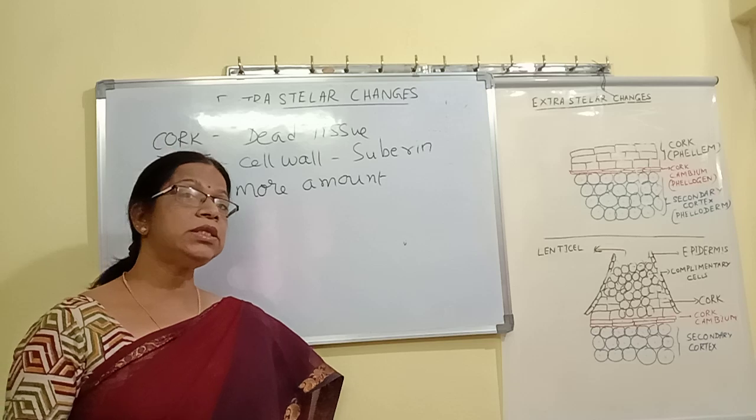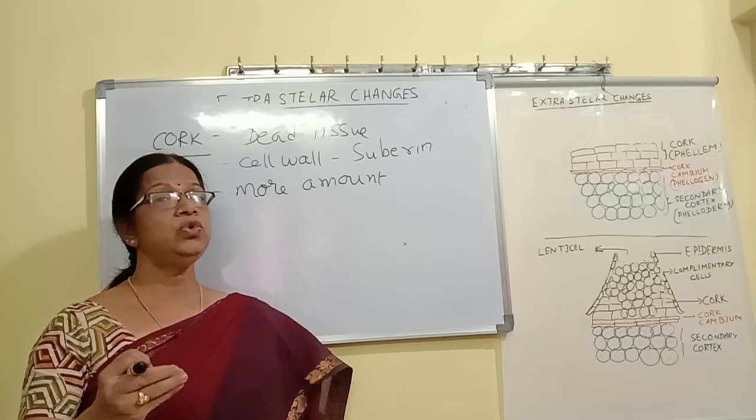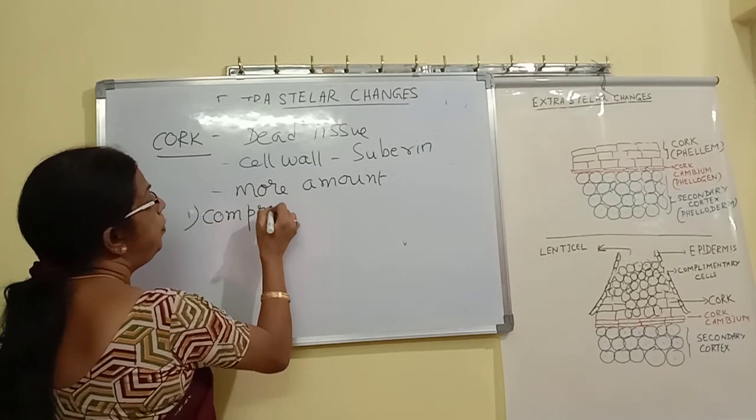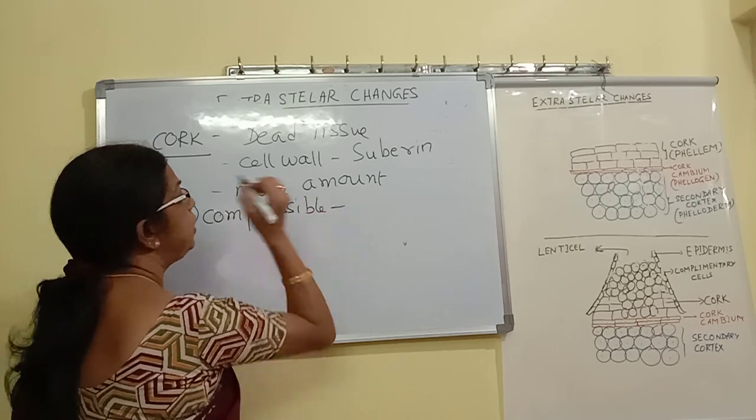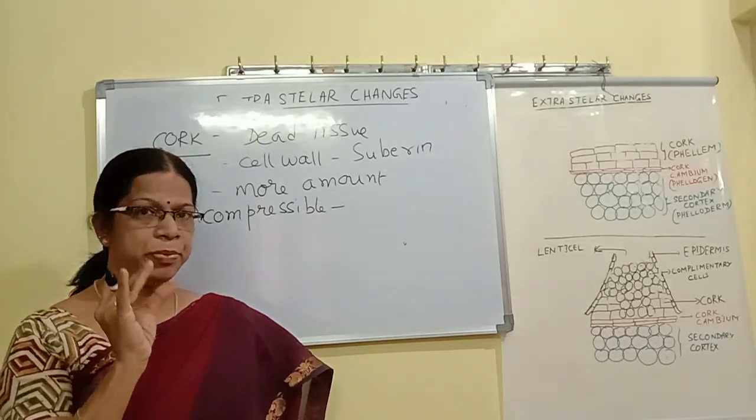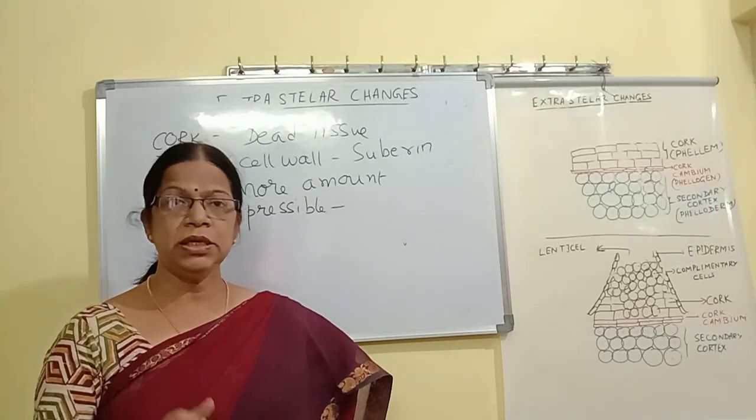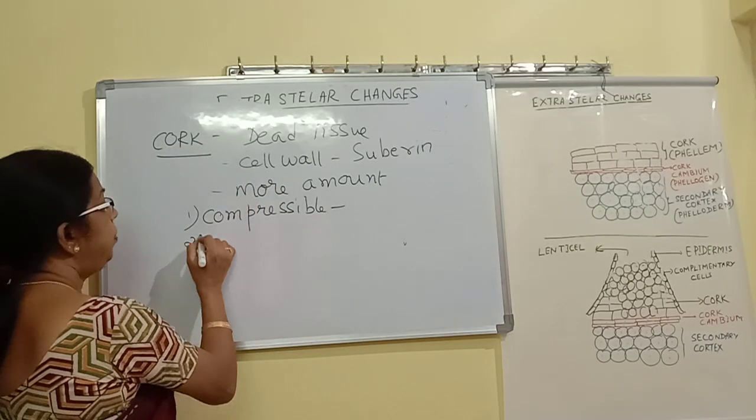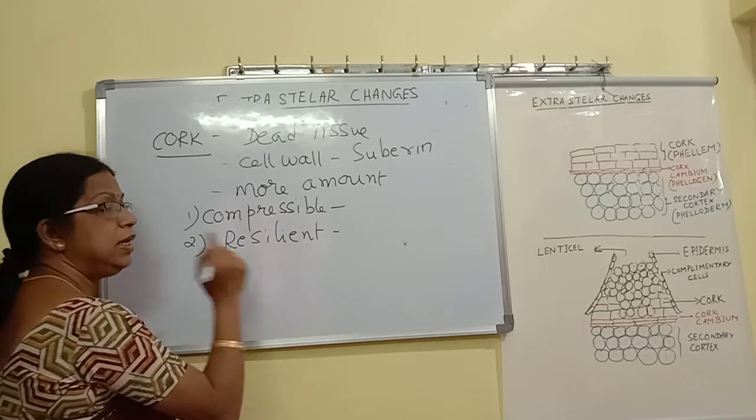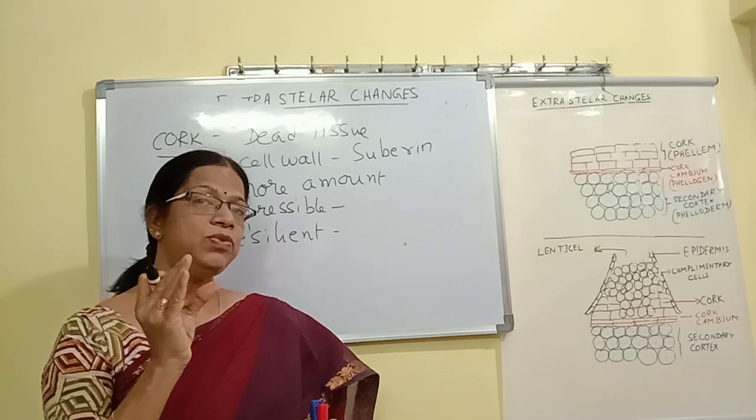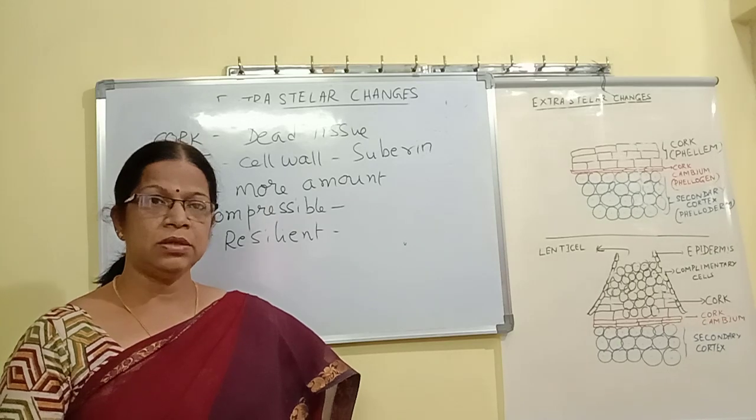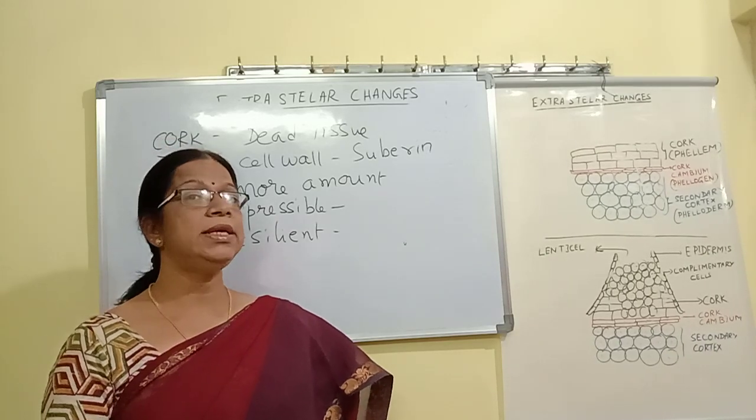There are some uses and some properties of cork. So what are those properties? First property, cork is compressible. Compressible means it can be easily pressed so that its size may decrease. The second property is that it is resilient. Resilient means once we apply pressure, it gets compressed, and once we release it, it comes back to its original form. That is the opposite of compressible.